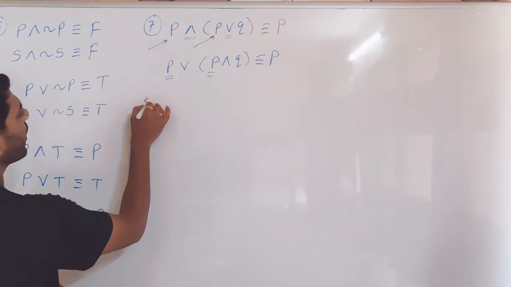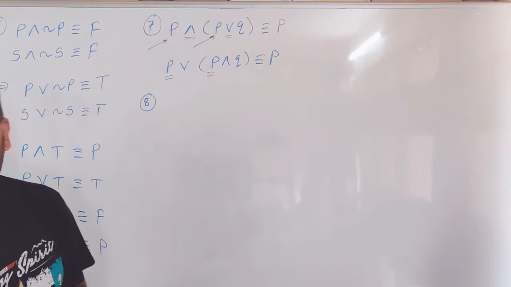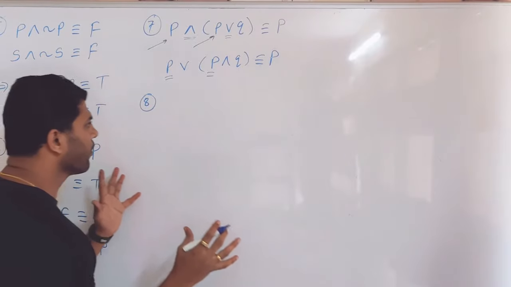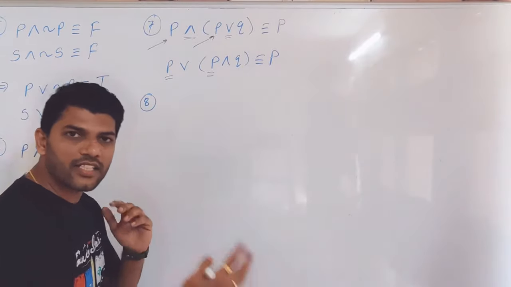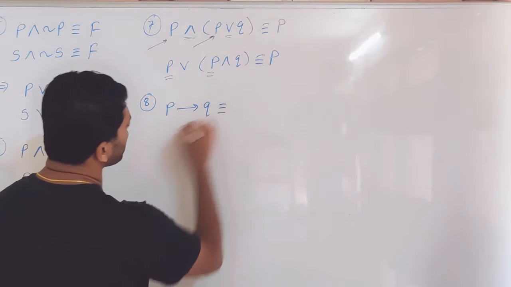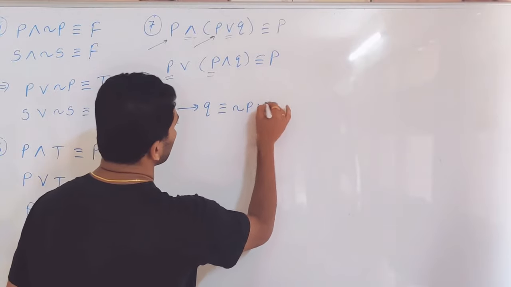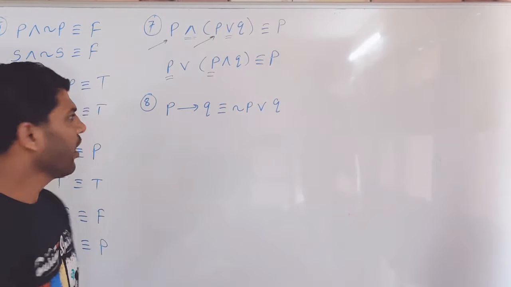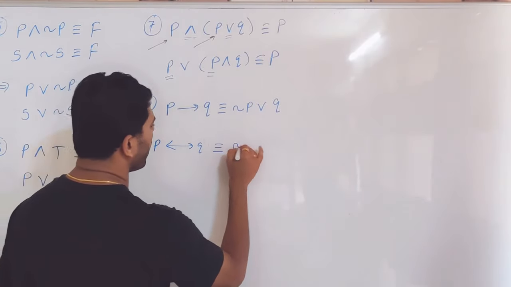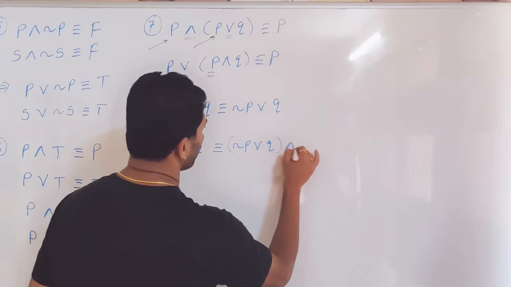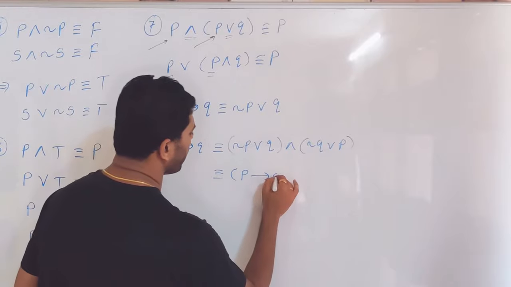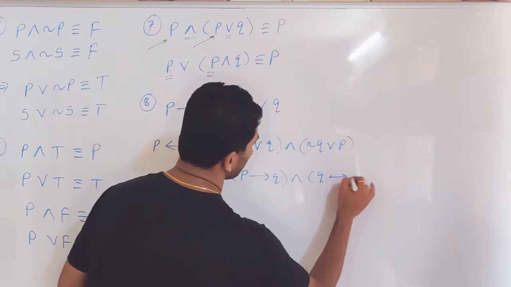Then the eighth one. There are a few statements which are logically equivalent in logic, or we can say their meanings are same, or their truth table entries are same. Always remember, P then Q is logically equivalent to negation of P or Q, and P biconditional Q is also logically equivalent to (negation of P or Q) and (negation of Q or P), or it is also logically equivalent to (P then Q) and (Q then P).